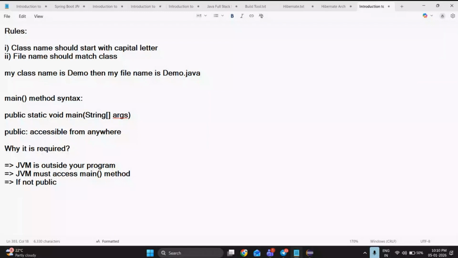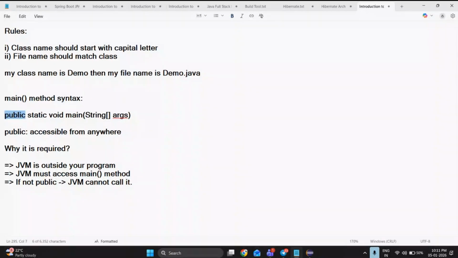Okay. What if the main method is not public? If we remove public from the main method, what will happen? JVM can't access the main method, or the Java program can't run. It should not get executed anytime. Whenever we are using public only, JVM is able to access our main method. If you remove the public, you can't access it and JVM can't call it.